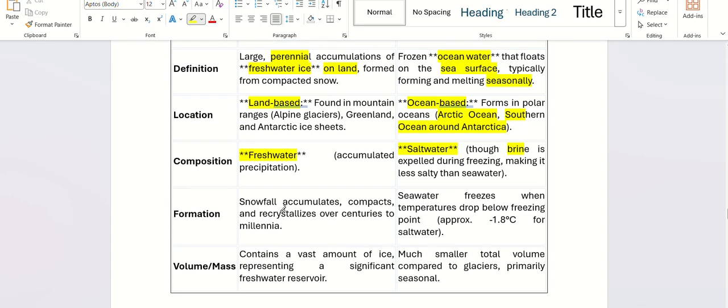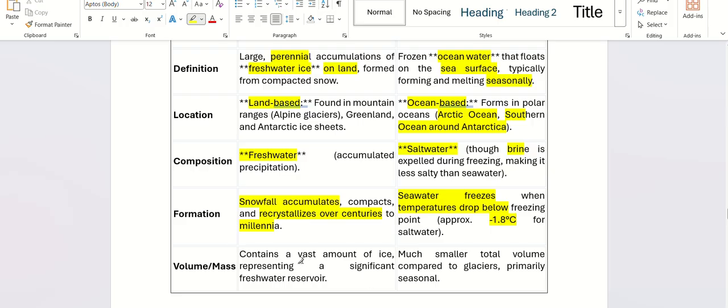Formation: we know how snowfall accumulates because of rain or precipitation. We get snowfall on the high mountain ranges. This crystallizes over centuries, over years and years, and then it forms your glaciers. In the other case, sea ice, when seawater freezes, when temperatures drop below the freezing point, that is minus 1.8 degrees Celsius, it becomes sea ice.